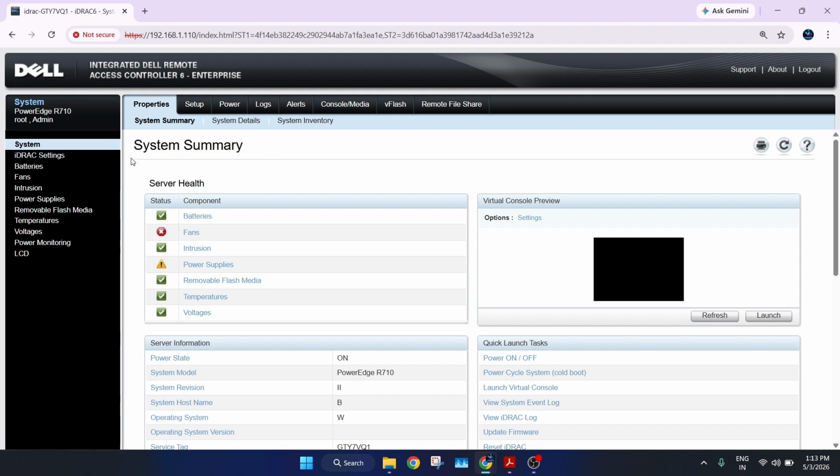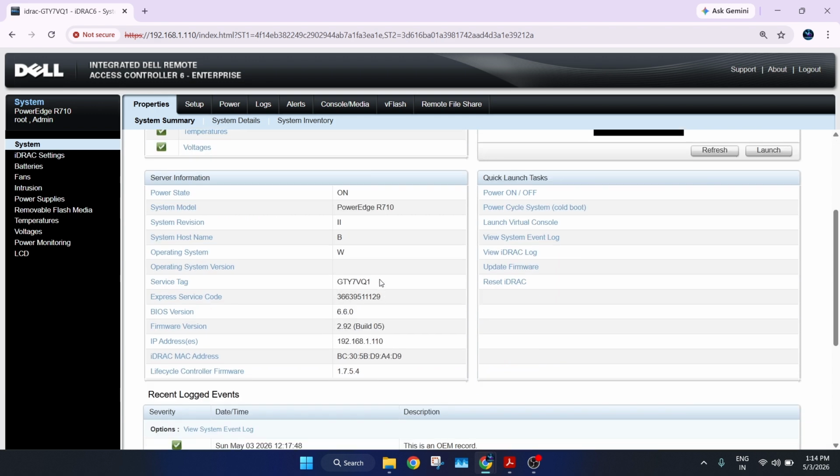Let's quickly go over the overview. This is my PowerEdge R710 Dell server. If you go to system and properties, in the system summary you can see the battery, fan, power supply, temperature, and the voltage applied to this hardware server.